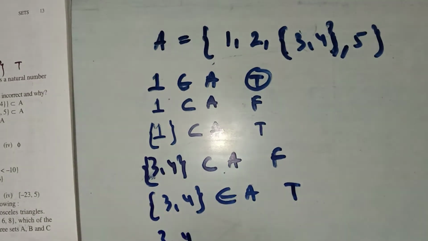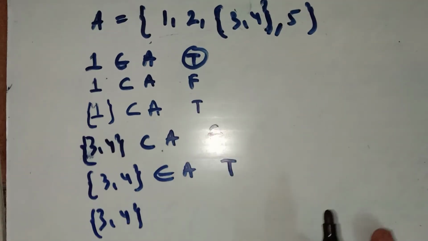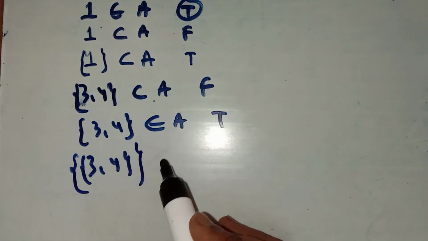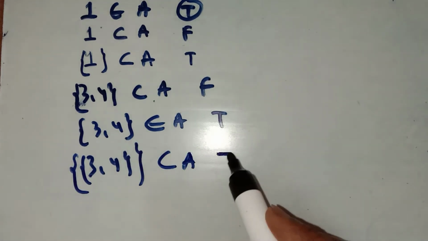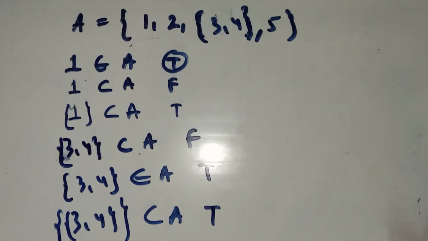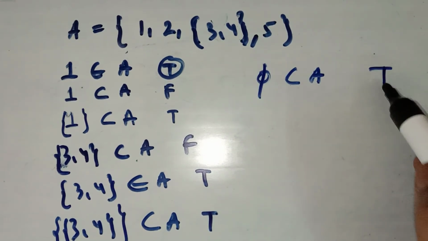Now how do we make this true also? It is {3, 4}. To make it a subset of this, we should have one more curly bracket to make it a subset of this. Then it will become true. See it very carefully. Now {5} is a subset of every set, so therefore it is true.